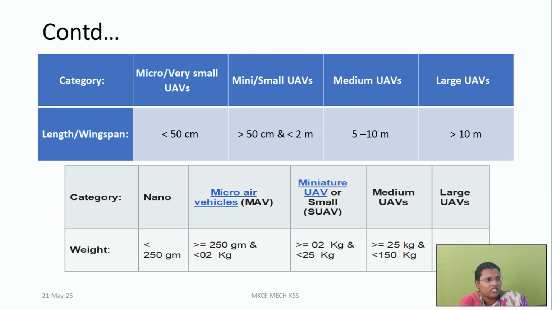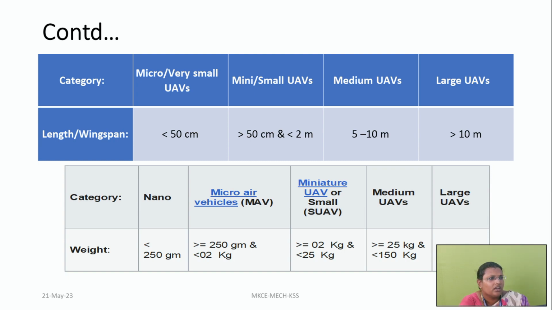With respect to the length or wingspan, if it is less than 50 centimeters, that will be called micro or very small UAV. If it is between 50 centimeters and 2 meters, it is called mini or small UAVs. If it is between 5 and 10, it is called medium UAV. If it is greater than 10 meters, that is called large UAV.